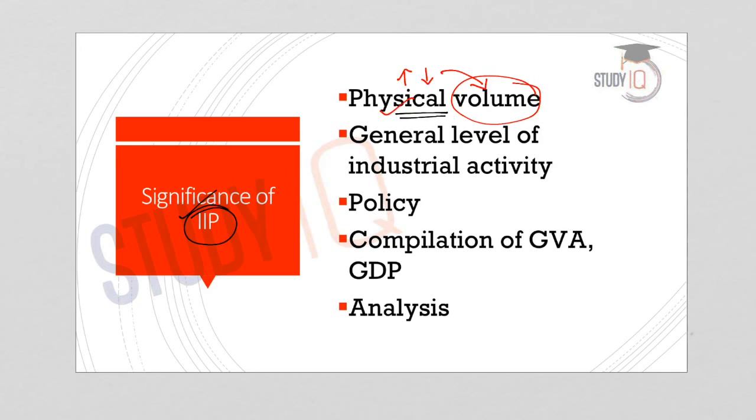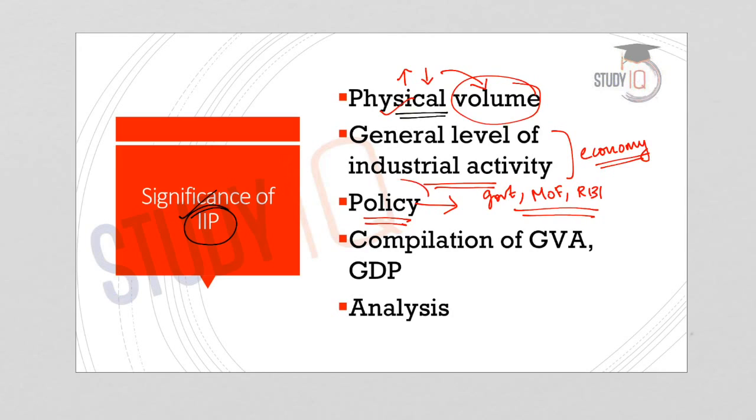And secondly, it provides a general level of industrial activity in the economy. Thirdly, it plays a very important role in policy making. Government, various ministries, for example the Ministry of Finance, the RBI, etc., use the IIP for policy decisions. Based on the performance of industries as reflected through the IIP, the government can take different decisions or policies. The Ministry of Finance can undertake various initiatives.